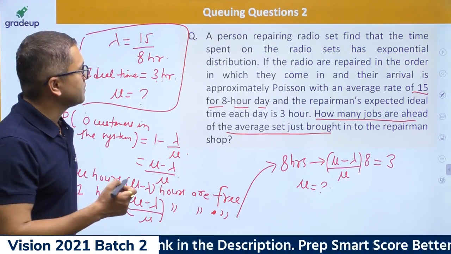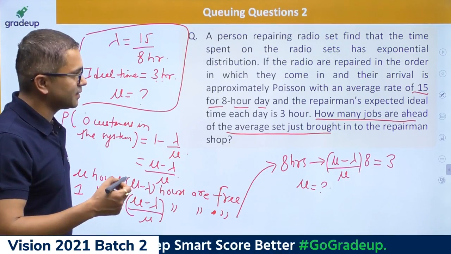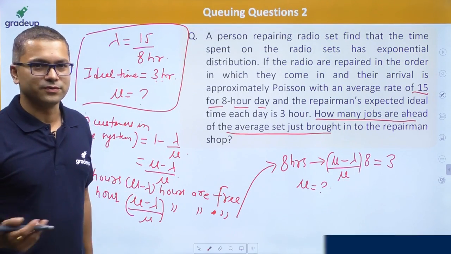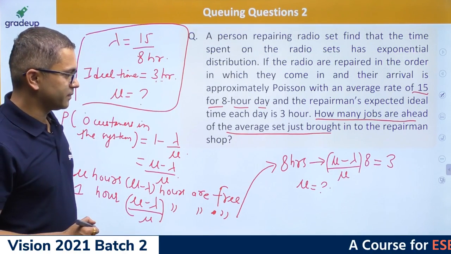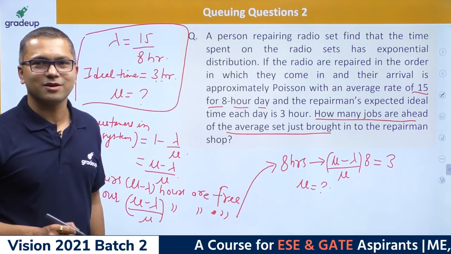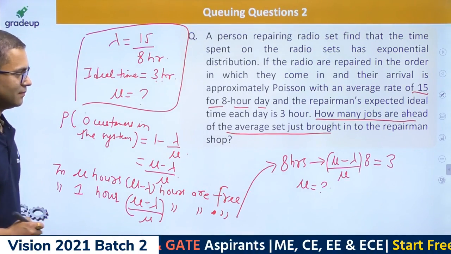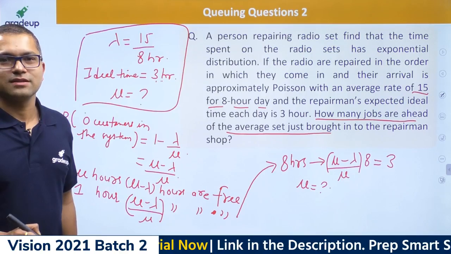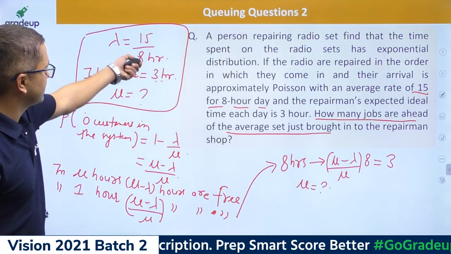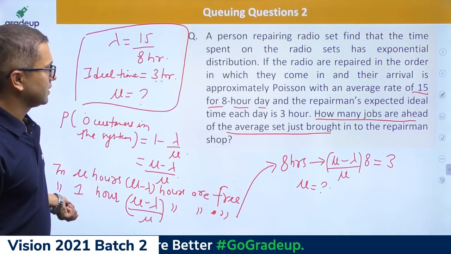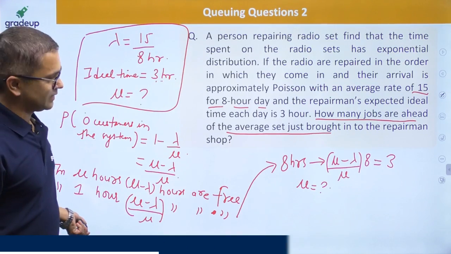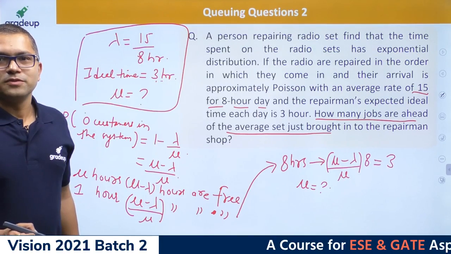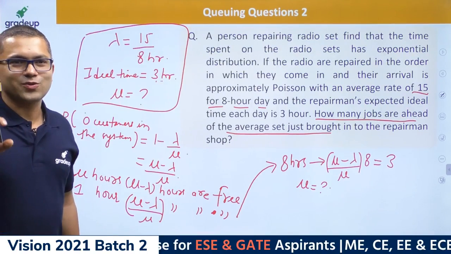What does mu mean? Mu means the rate at which we are giving service. That is the meaning of mu. So can you please give me mu? What is mu? Ankit says it's 24. Lambda is given to you as 15 upon 8, and you need to find mu. People are saying mu is 3, not 24, Ankit.